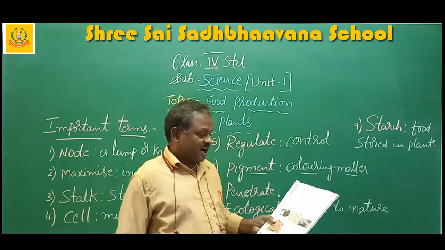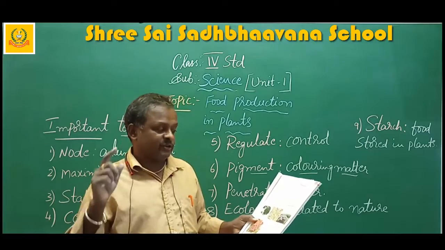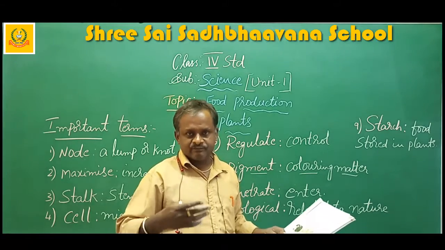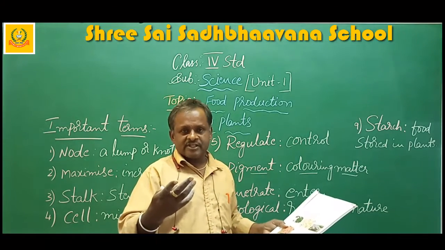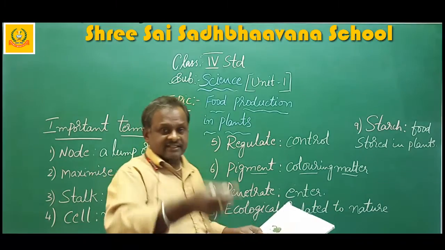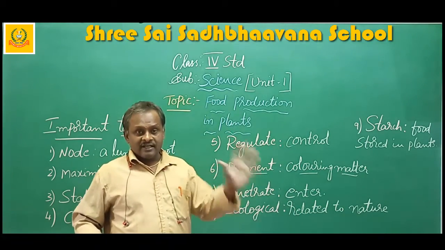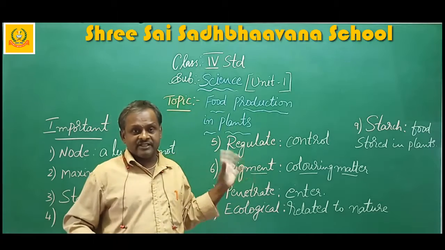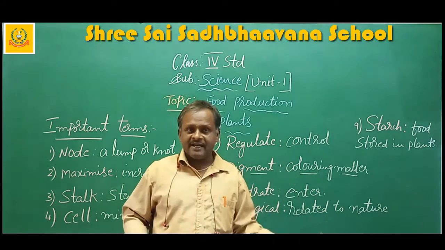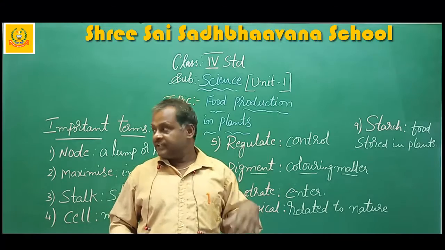Plants release oxygen and absorb carbon dioxide during photosynthesis. What will they do at the time of photosynthesis? They absorb the carbon dioxide which is exhaled by us. What we give out during respiration is carbon dioxide, and we take in oxygen. That carbon dioxide is used by the plants at the time of food production. See how the environment has managed this. What we exhale, that carbon dioxide is used by the plants, and what they give out is used by us for breathing.